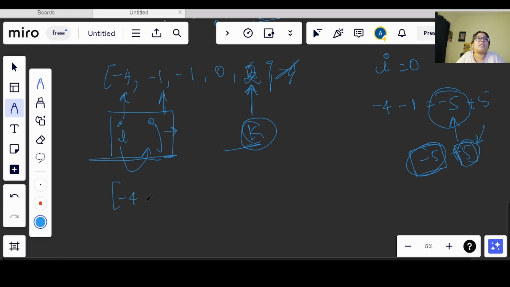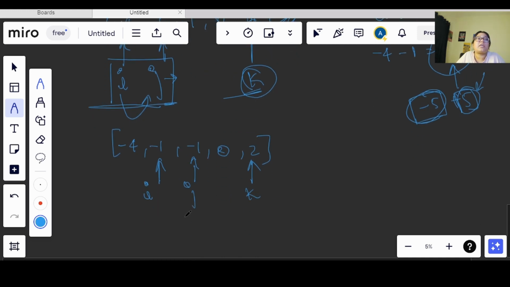Now what will happen, let's write again. I am on this index and my j is at this index, and k will be from here only. Now we will check if the minus 2 we are having and the plus 2 we are having sum to 0 or not. Yes, we are getting a proper answer, so we will add this in our answer.